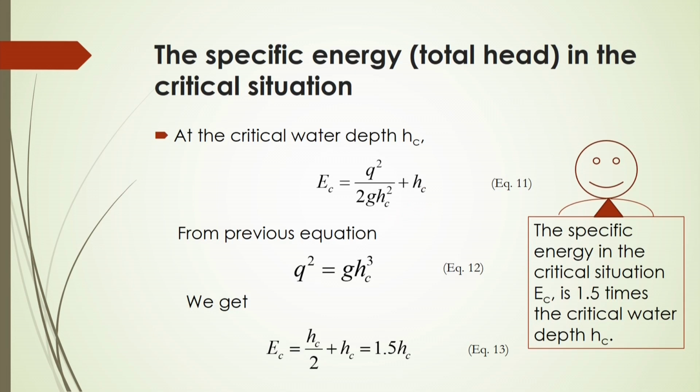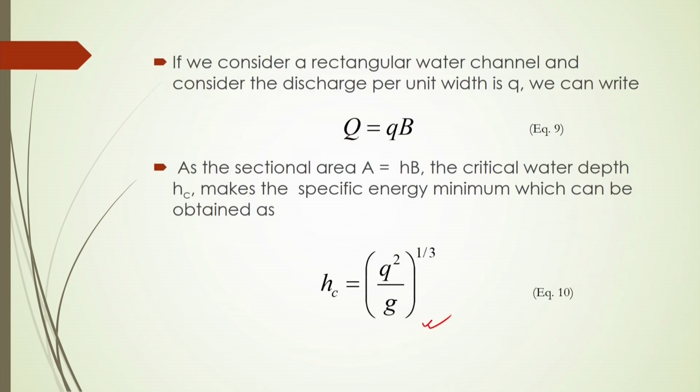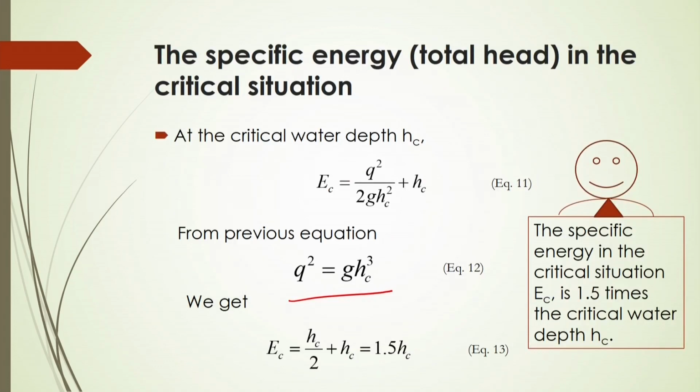From the previous equation, we have that q square will be equal to g into H cube. Here we have already given the value from equation number 10. Very simply, if we take the cube of equation number 10 on both sides, then we have HC cube equal to q square by g, from which q square will be equal to g into HC cube.